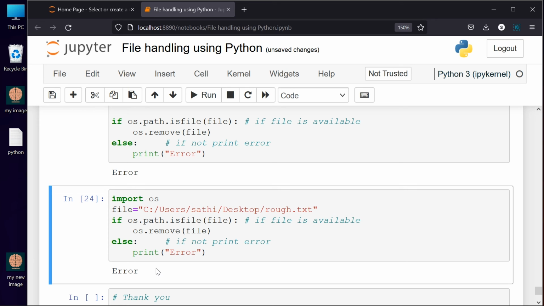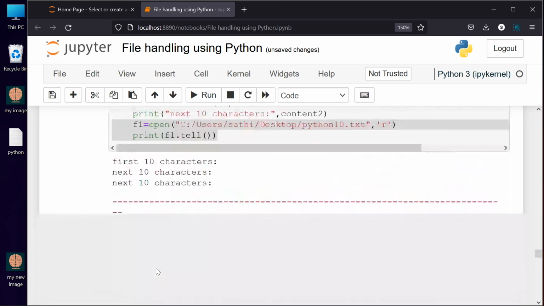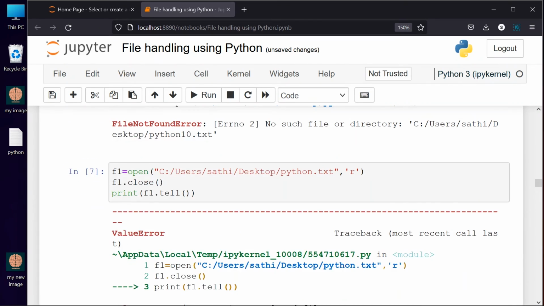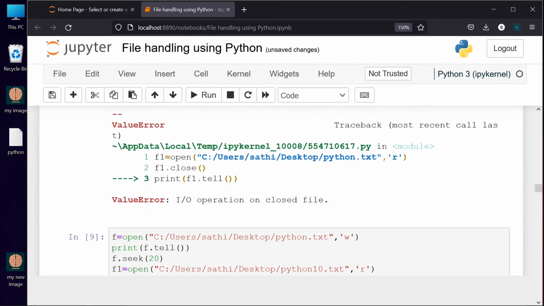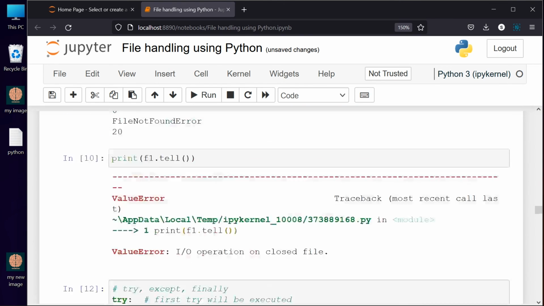And after that, we have seen different instructions related to file handling, like tell, seek, open, and close.